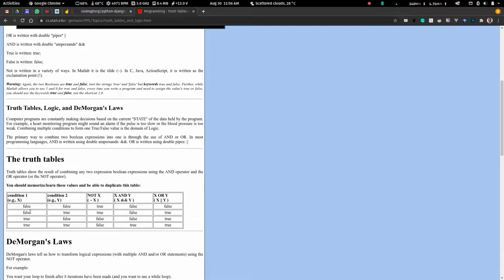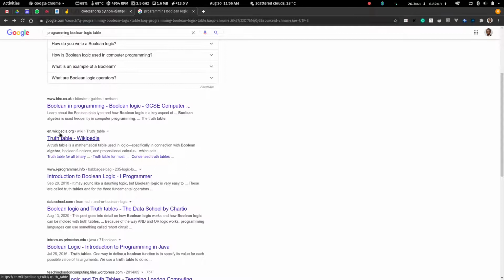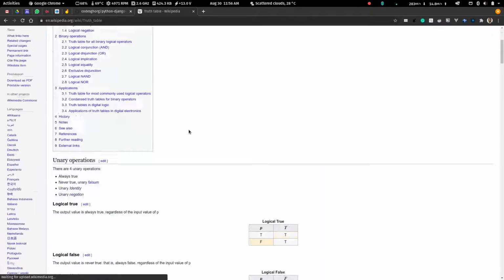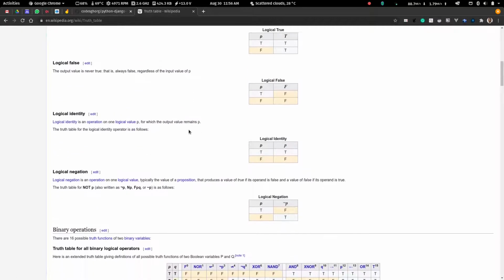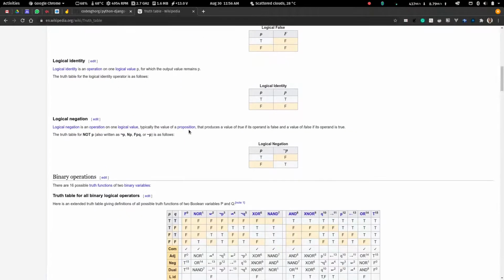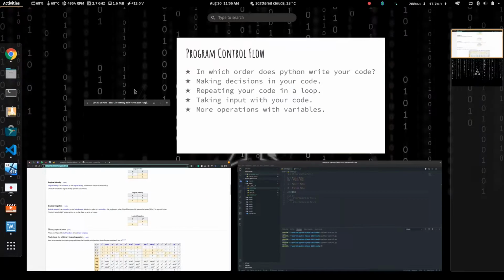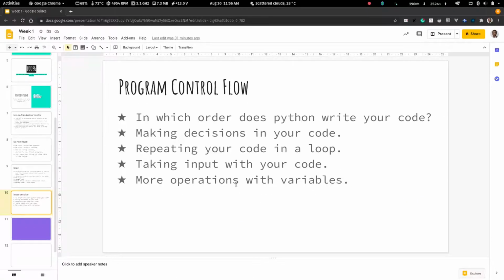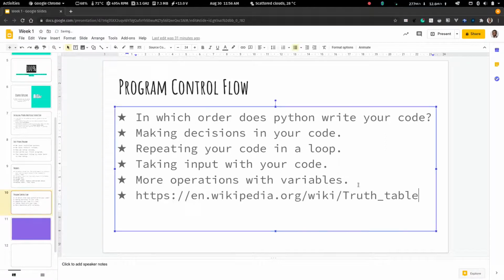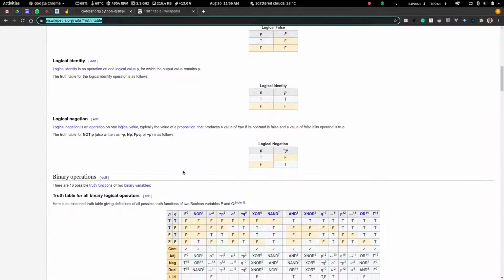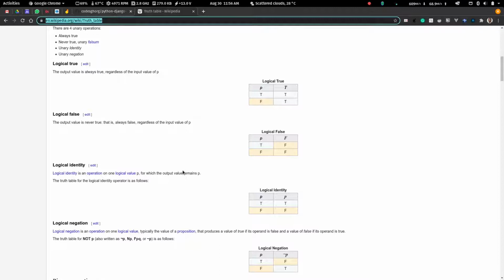We'll find a better looking truth table. If you go to Wikipedia, you find it. I'll add this link here so you can go and see. Yeah, Wikipedia truth table.